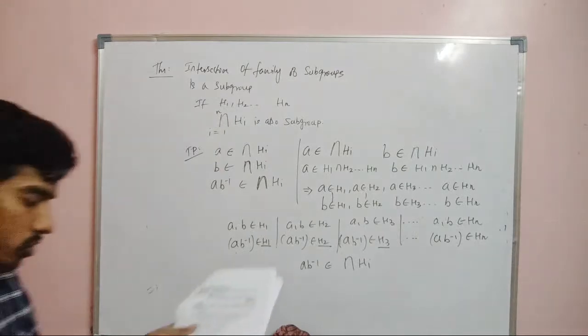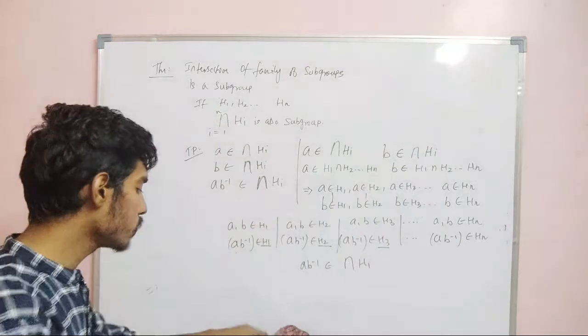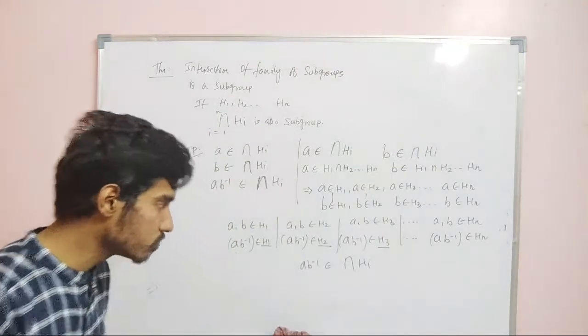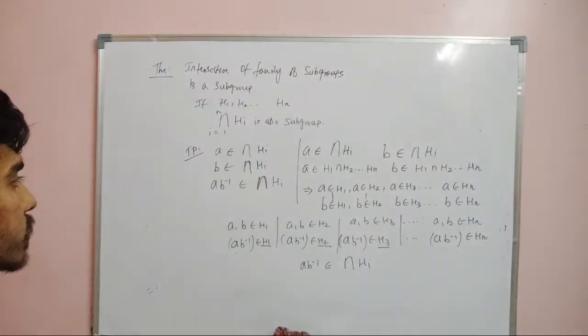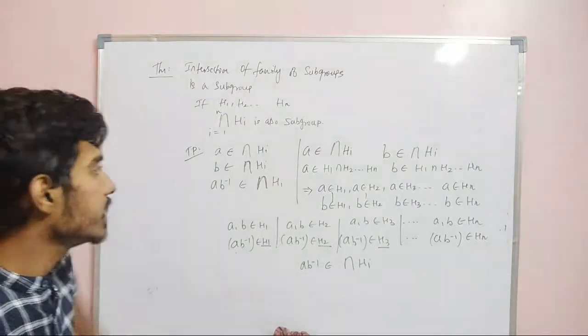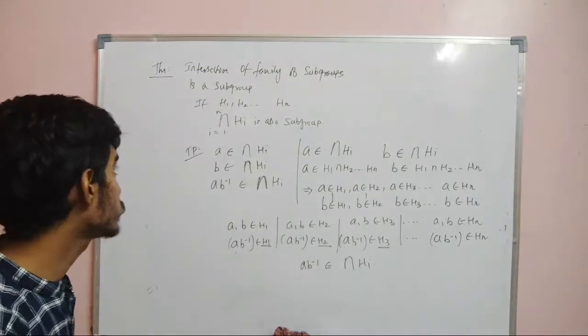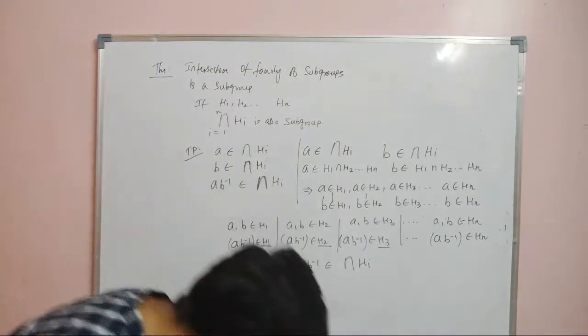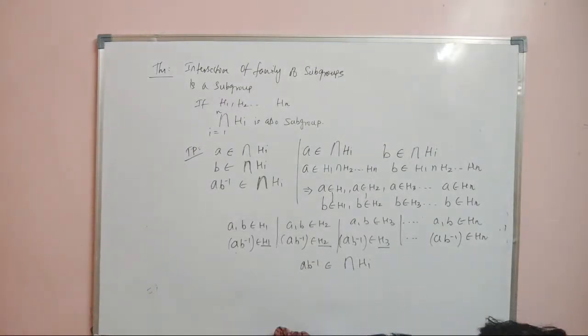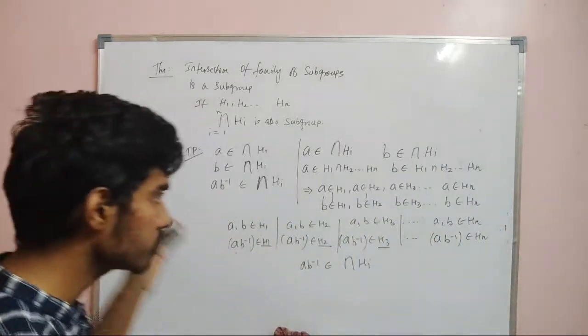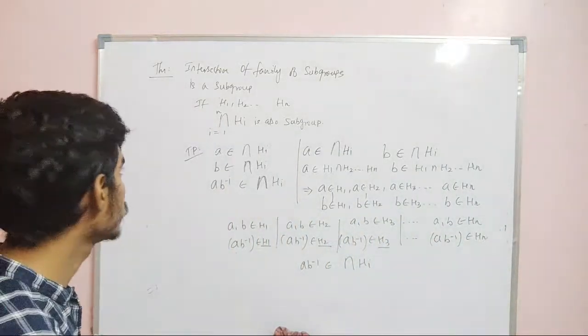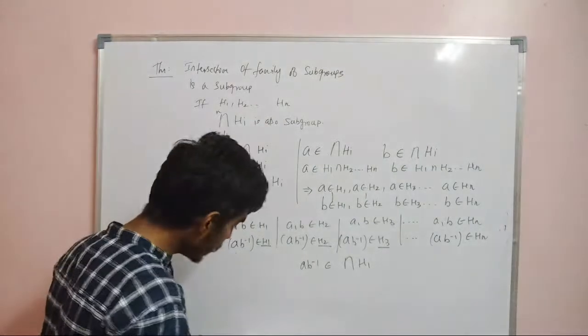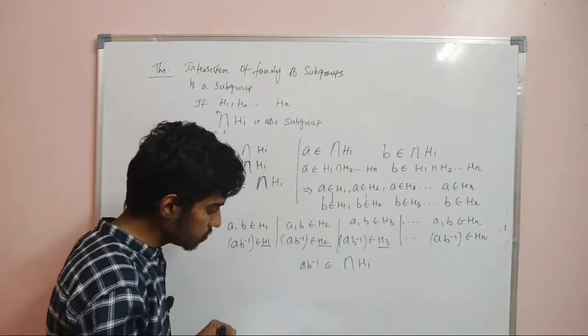Elementary proof. So they have followed a different proof here. Now we will write the proof in our own way. So we have shown that the intersection of a family of subgroups is a subgroup. So the next theorem is union, right? Just go through the theorem.